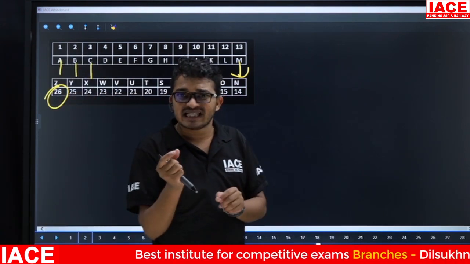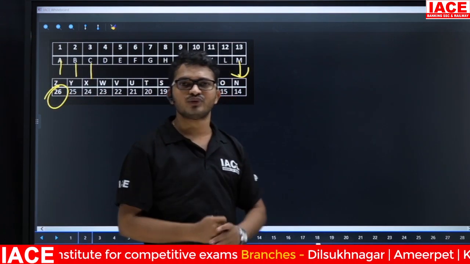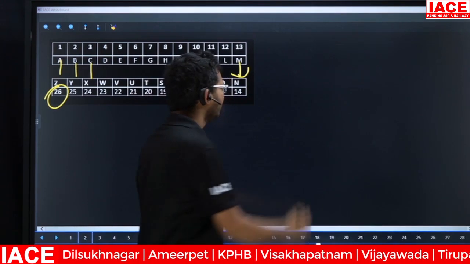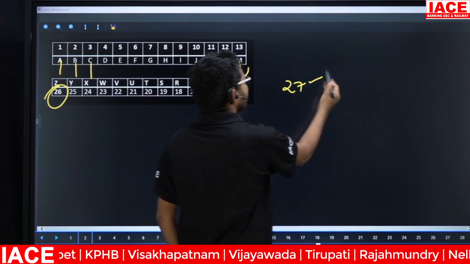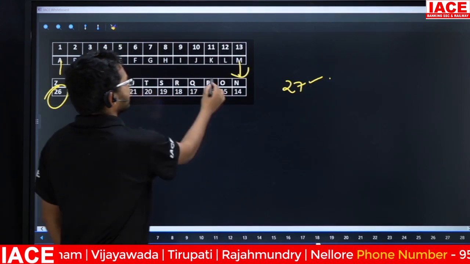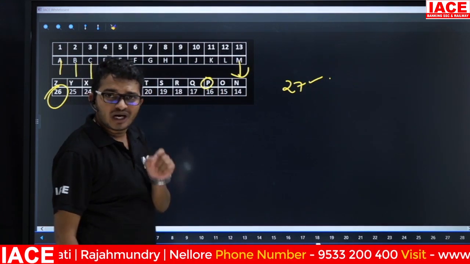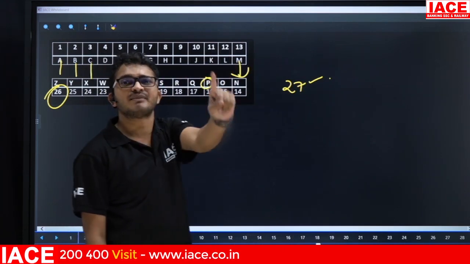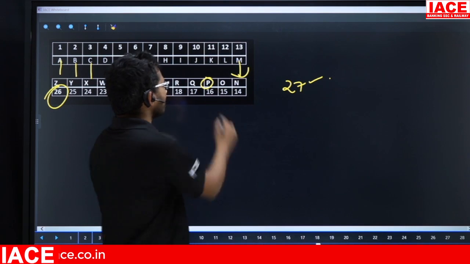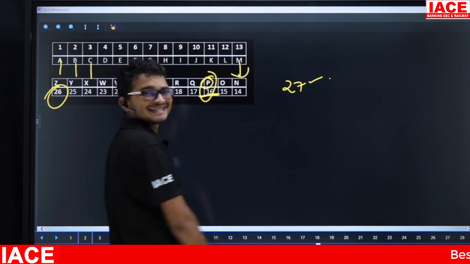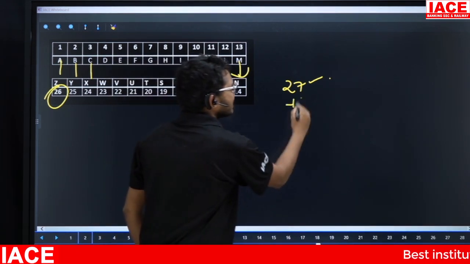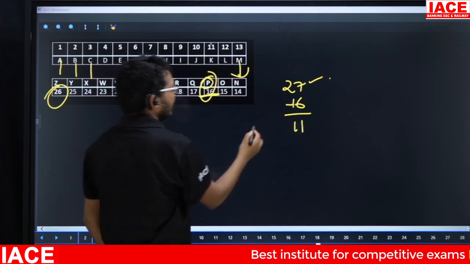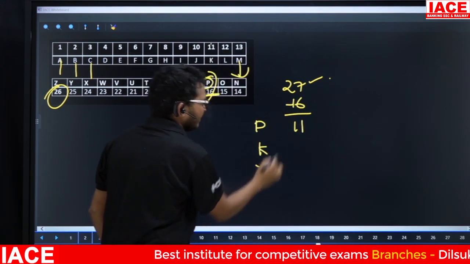So friends, in order to find opposite letters, we are going to consider total alphabets as 27. Suppose we take P and I want to find the opposite of P. For that purpose, I consider total alphabets as 27. The face value of P is 16. Now 27 minus 16 is 11. 11 means K. That means the opposite of P is K.